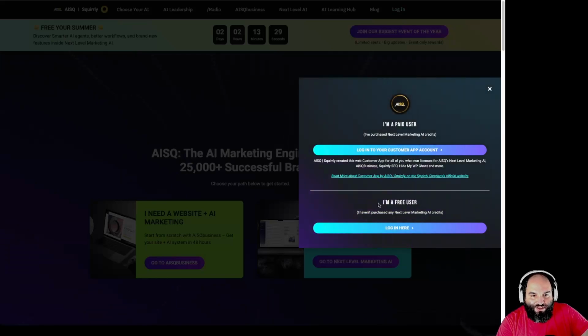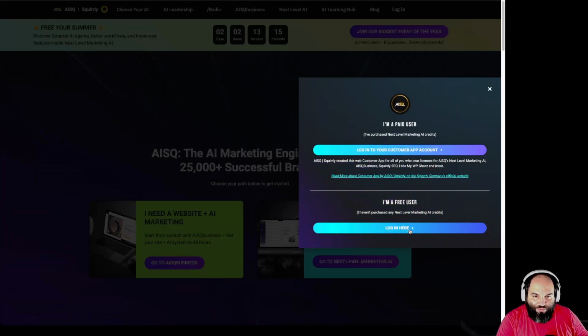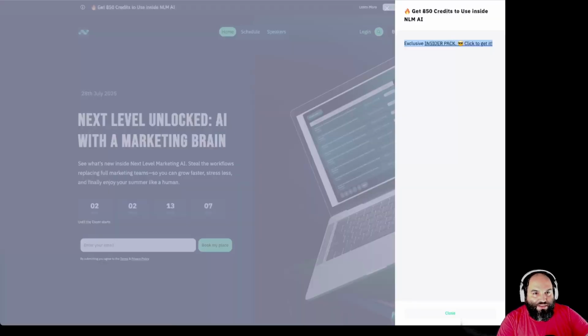So from login, you can actually say that you're free users of next level marketing. So let's say that you've won some credits in one of our events or in a giveaway, you can log in here directly. This is also what you can use to log in if you already have purchased credits inside Next Level Marketing AI. However, for those of you who have just purchased the credits, especially if you've taken advantage of this phenomenal offer that we have right here, this stacks up, so you can buy as many of these as you want. You can buy 3 of them, 5 of them, 10 of them. It's up to you. You can go right now and purchase as many as you want.